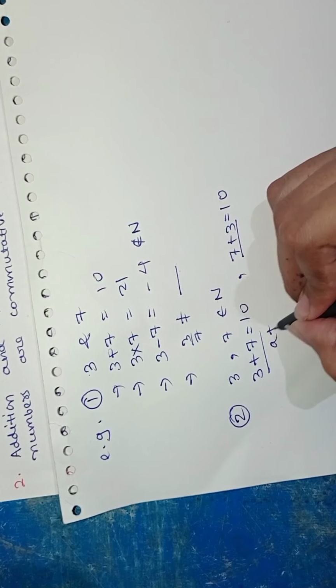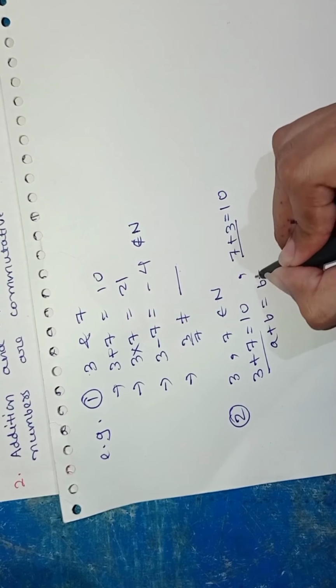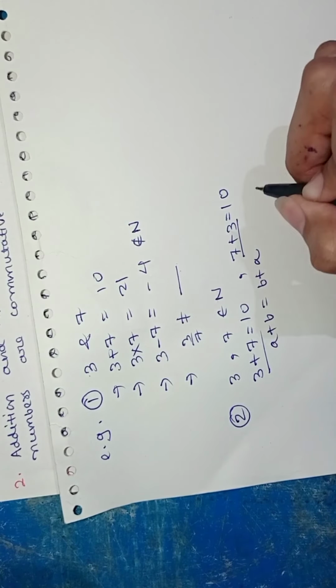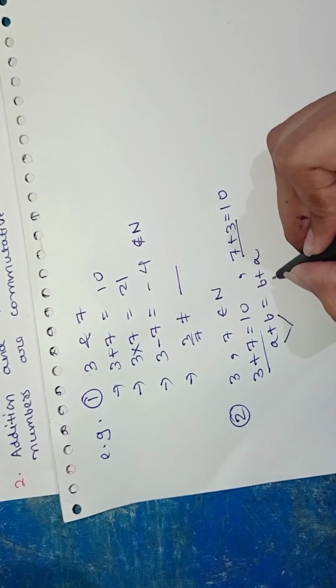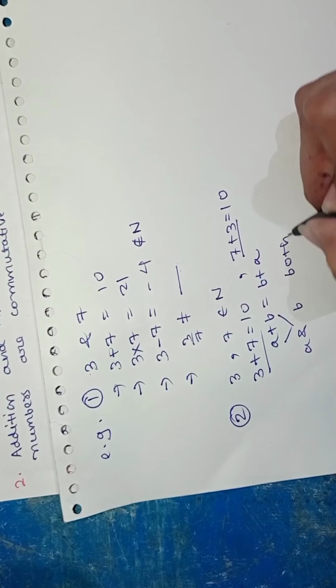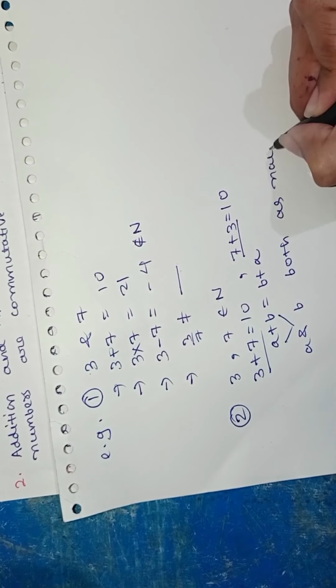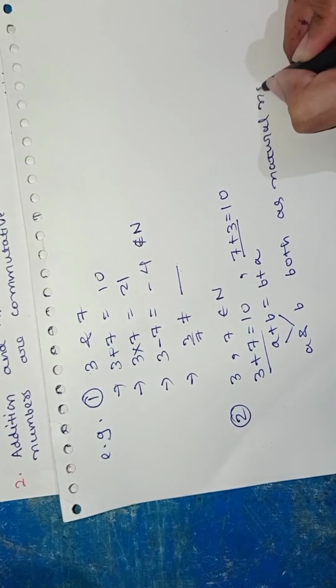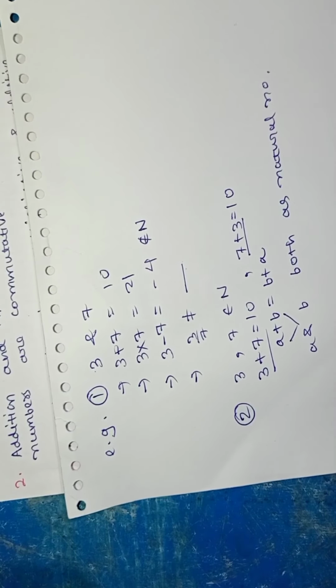It says that if a plus b is equal to b plus a, then the addition will be commutative. And here we are taking a and b both as natural numbers because we are discussing natural numbers.